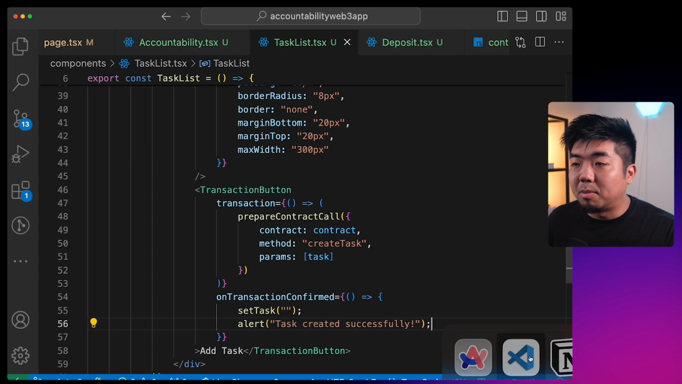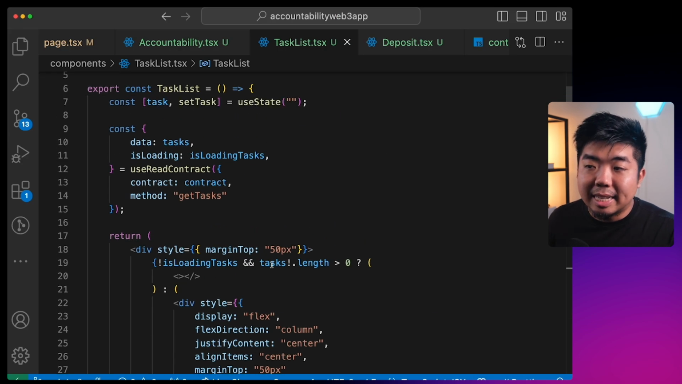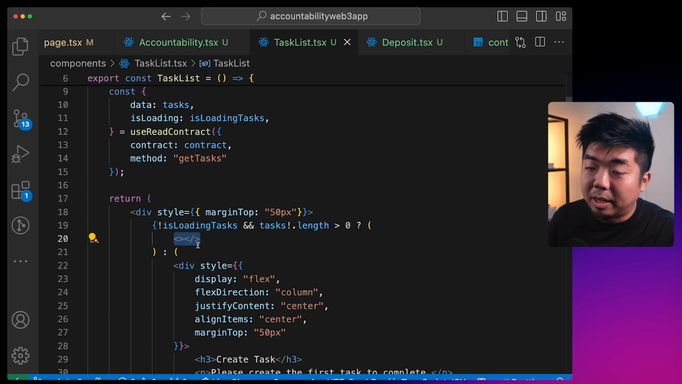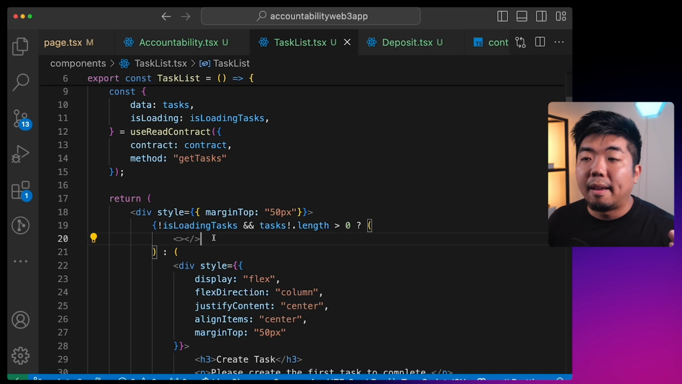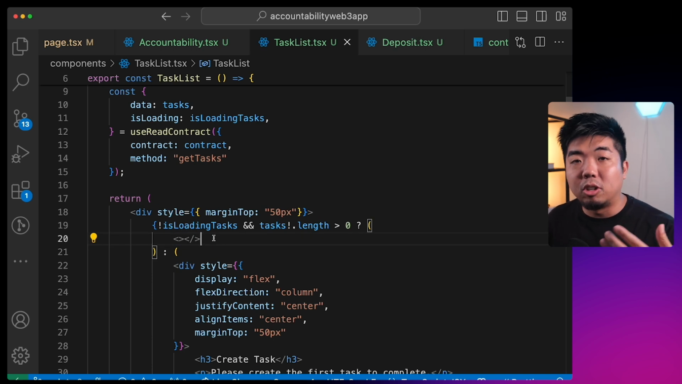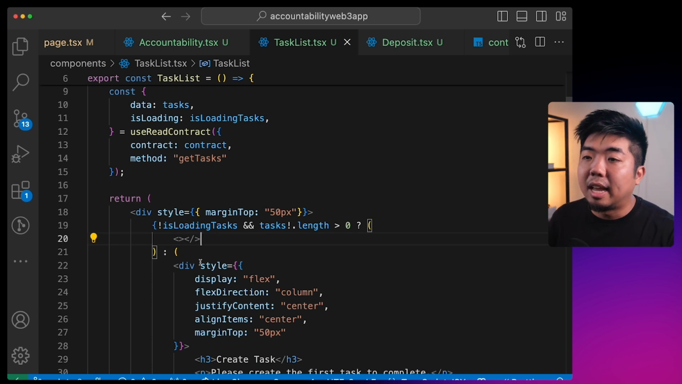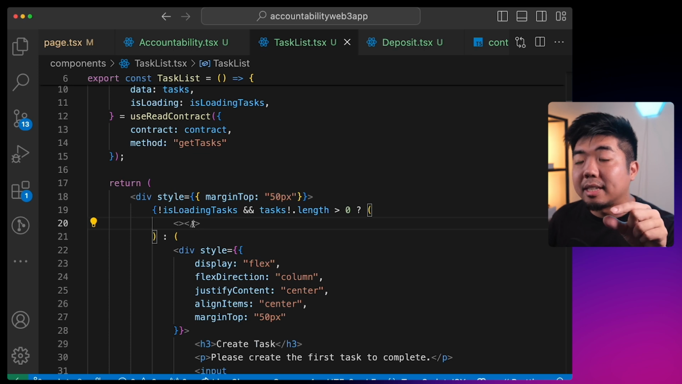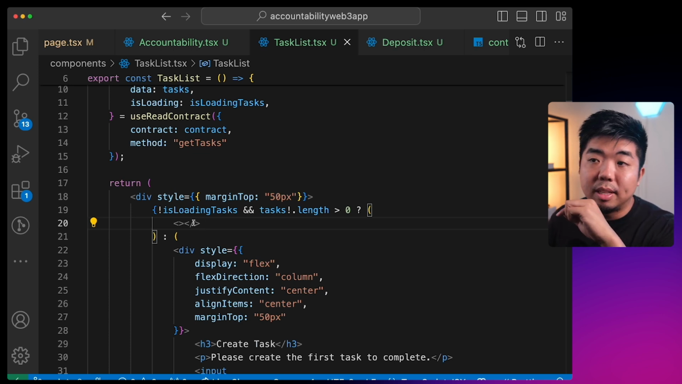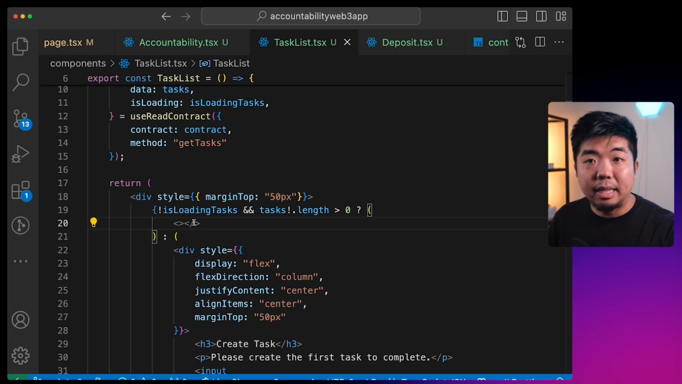And that is because when we come back here, if the task length is greater than 0, then we should show the final piece of our application, which is showing our task list along with everything like the locked amount. And we should now give the functionality to the user to start completing tasks. And that's what we're going to build next. But before we start building that out, we want to make sure that we can display our task and have a button next to it where a user can complete that task.